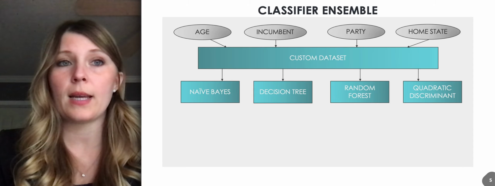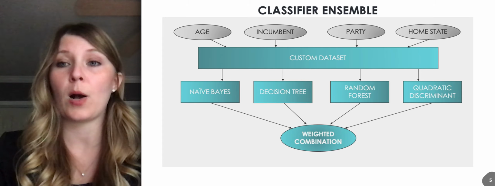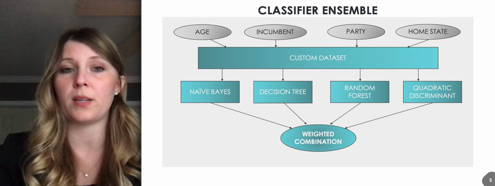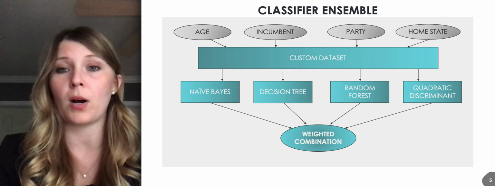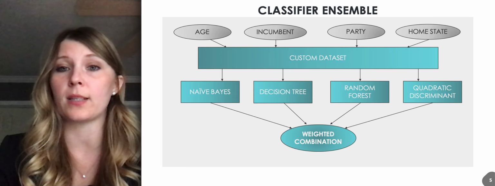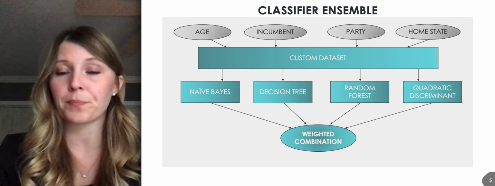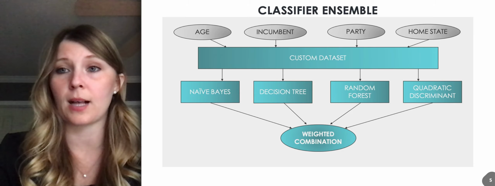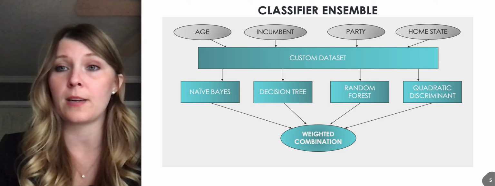Okay, so what I did is I took all of these different outputs, all of these different predictions from the different classifiers, and I weighted them based on a few different things. So one is I weighted them on how accurate the actual classifier was. So for example, each time that I run my program, I run the naive Bayes classifier 1,000 times just on the training and testing phase.